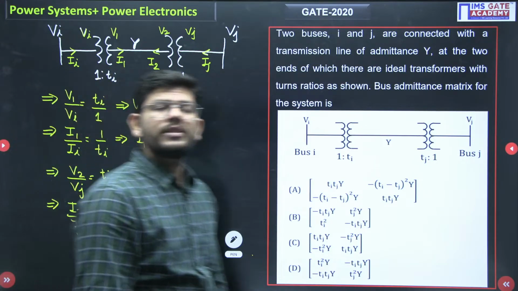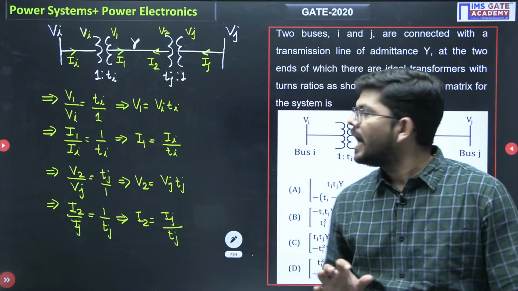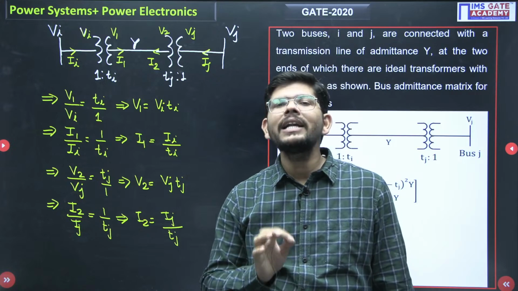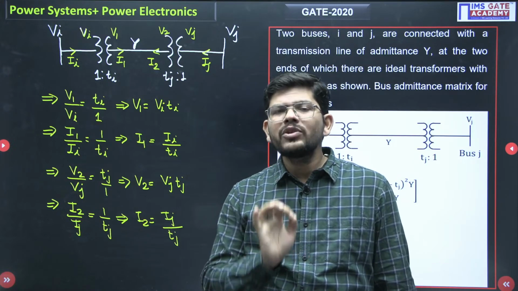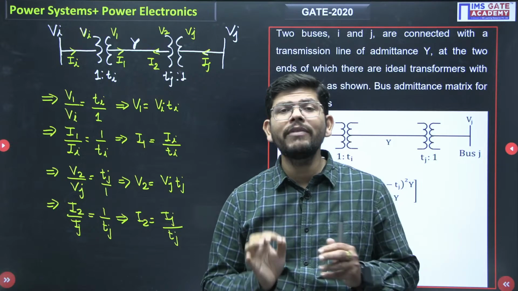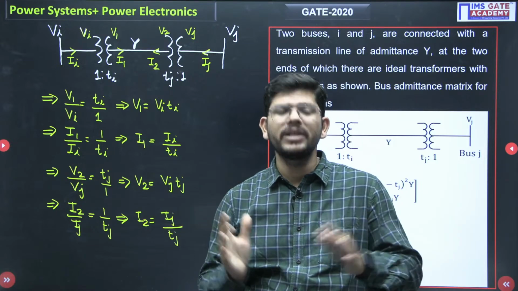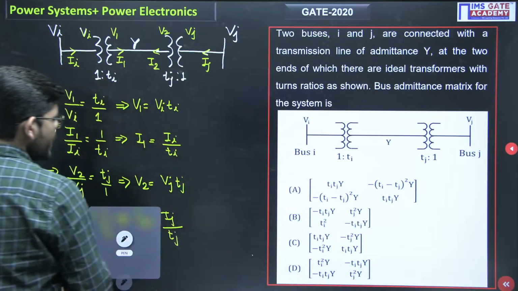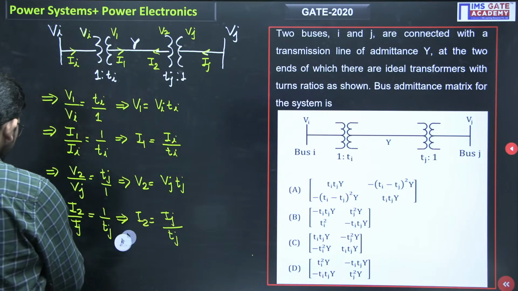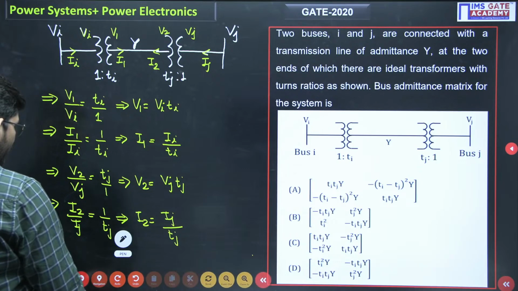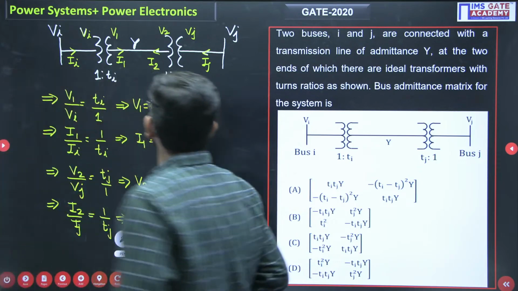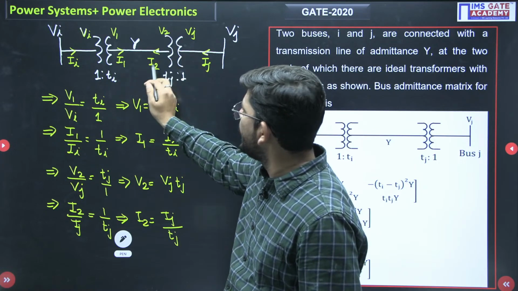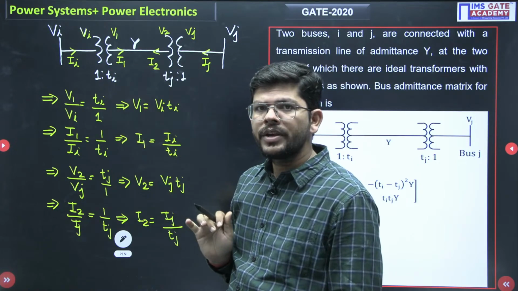Okay. So just see. First what I have done, I have marked the different currents on different sides of the transformer. Then I have calculated those currents. So this is a small exercise you have to do whenever you have a transformer between two buses. Okay. Now half the job is done. Now what we have to do? Just see. So now I know the voltage V1, the voltage V2, I1 and I2 in terms of the transformation ratio.